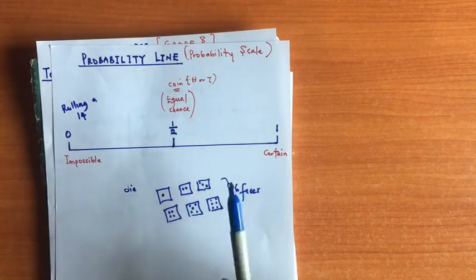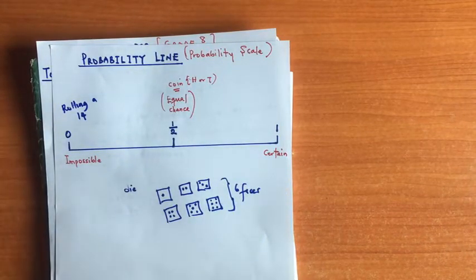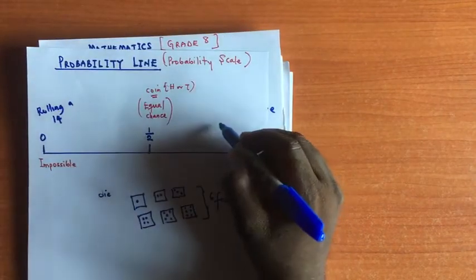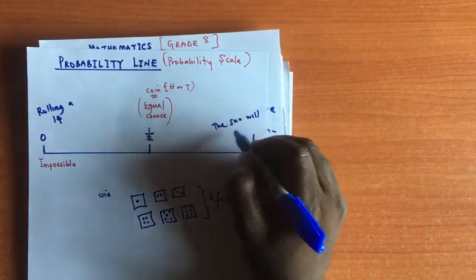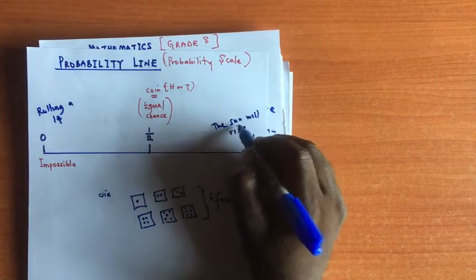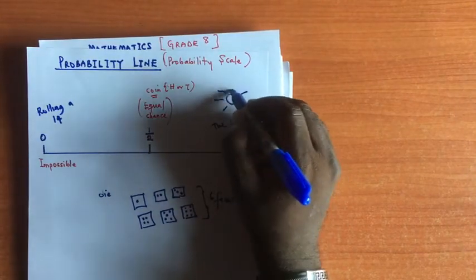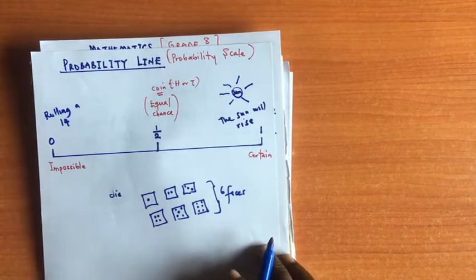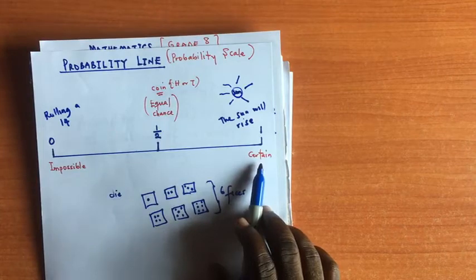Now, let's take a look at an event that is certain. A good example of that in the real world is: the sun will rise. Okay, so this one is certain. Can you see that? It's certain.